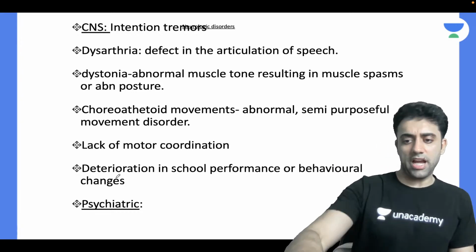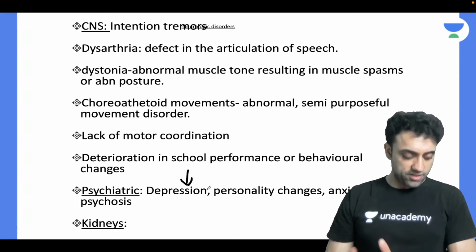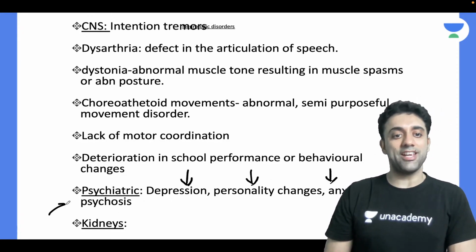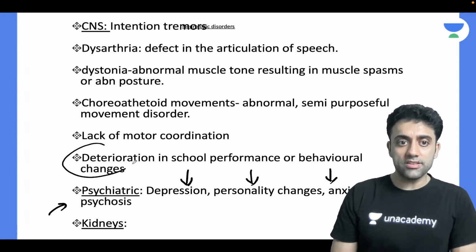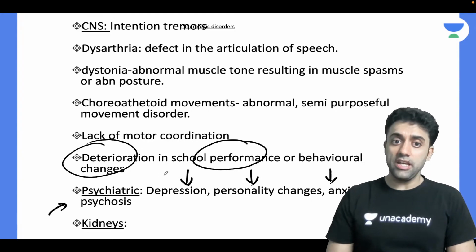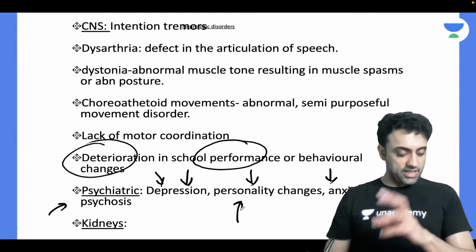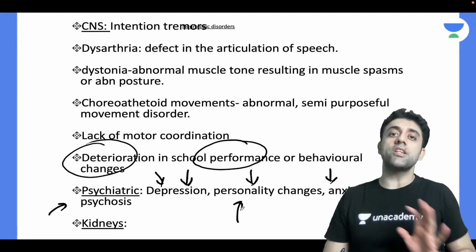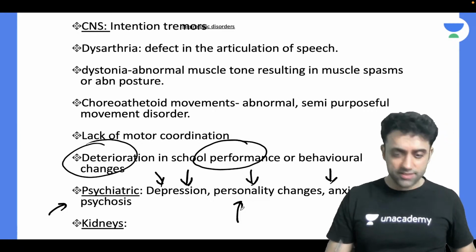Psychiatric-wise, what will happen to the patient? The patient will have depression, personality changes, anxiety, and psychosis. Very important. A 5-year-old child who was having decreased school performance also had depression and personality changes. The teacher gives a history that his personality has changed. So that's how the MCQ is framed. That's why I'm stressing this point. Okay. Yes, very good. Deepthi is right, Osama is right.